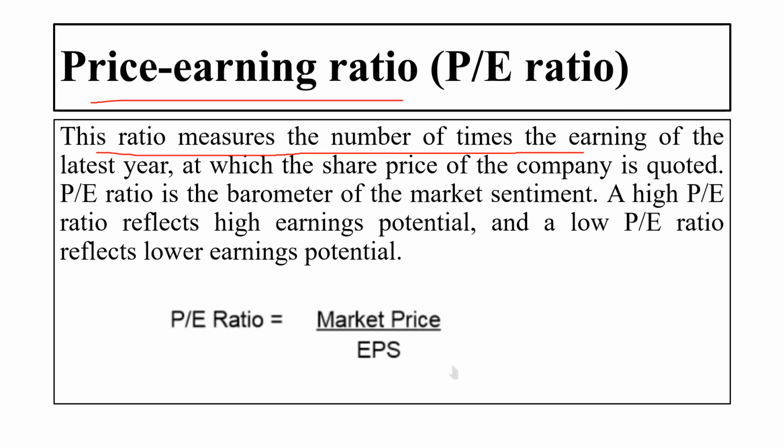Here we are looking at the share price which is quoted by the company during the previous year, during the past year. Okay. The higher price earning ratio will reflect the higher earning potential, but the low price earning ratio reflects the lower earning potential. Here the price earning ratio equals market price divided by EPS, that is earning per share.